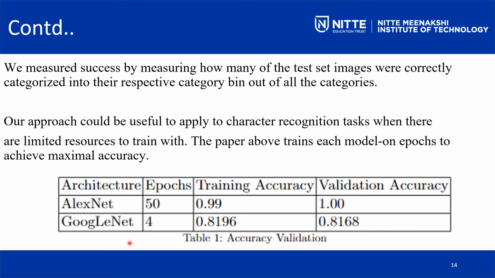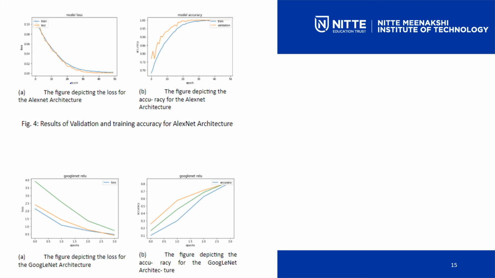The GoogleNet, with just 4 epochs, gained an accuracy of 81.96. Both the training and the validation accuracy are more or less similar, 81 point some percentage. So this is our result, the loss with the accuracy, and for the GoogleNet we have the loss with the accuracy over here.